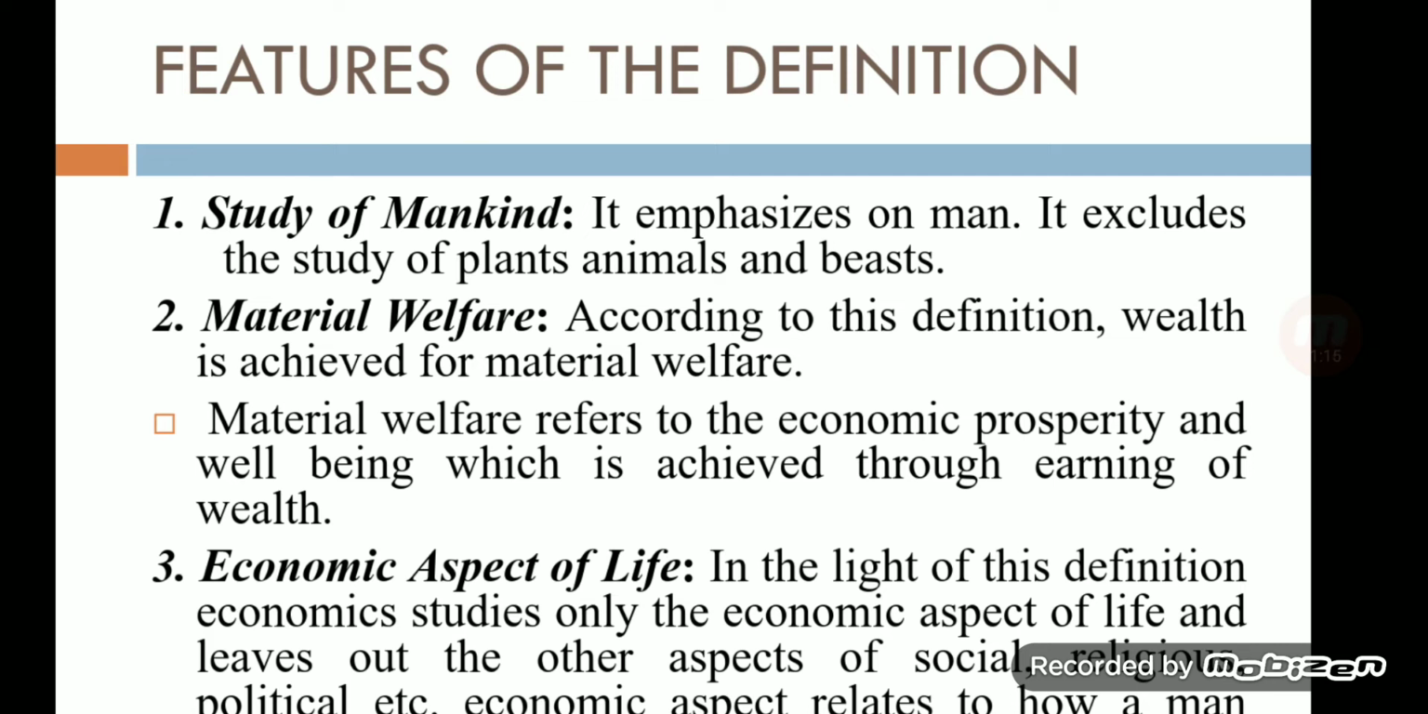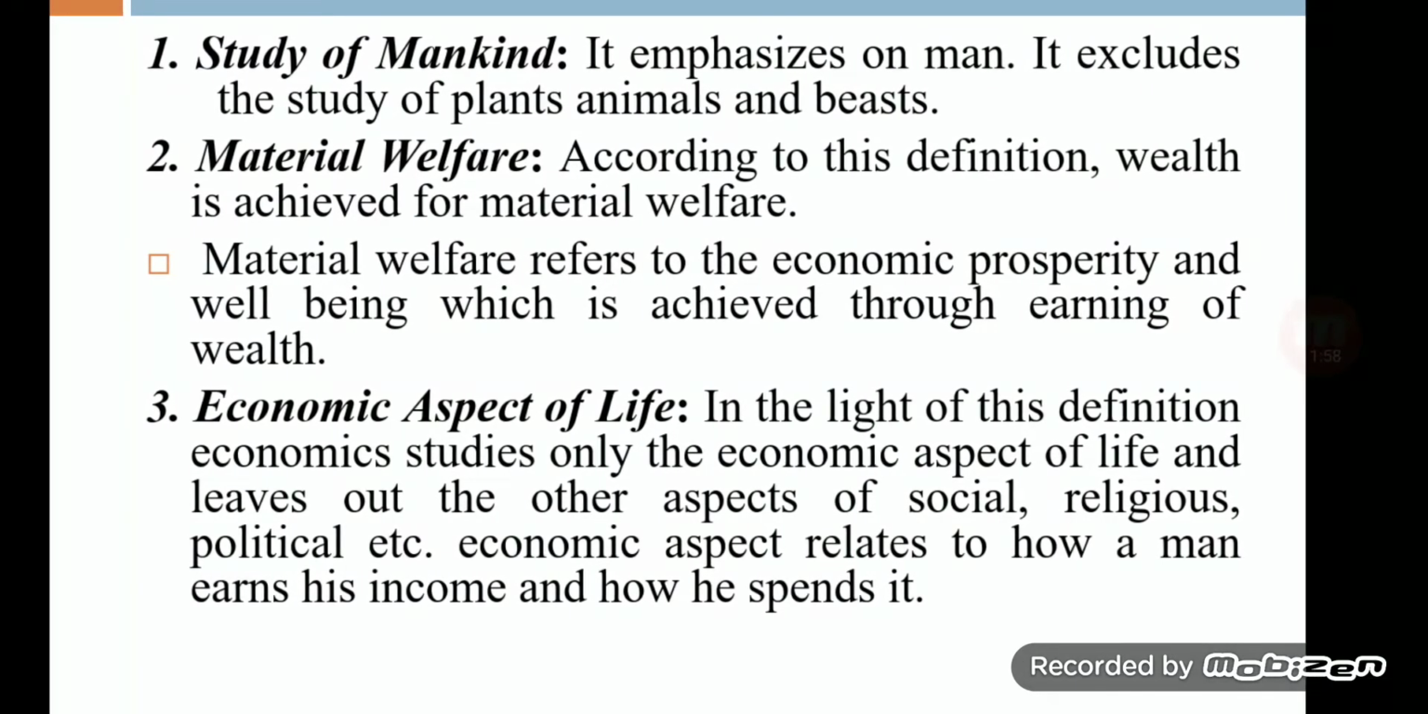So material welfare means which can be measured in terms of money: your per capita income, your national income, economic prosperity and well-being, which is achieved through the earning of wealth. According to the welfare definition, wealth is important, but first importance is given to human beings and second importance is given to wealth. Clear? Wealth is important for living a happy and smooth life, but first priority is given to human beings according to Marshall. Clear? Third one, economic aspect of life.